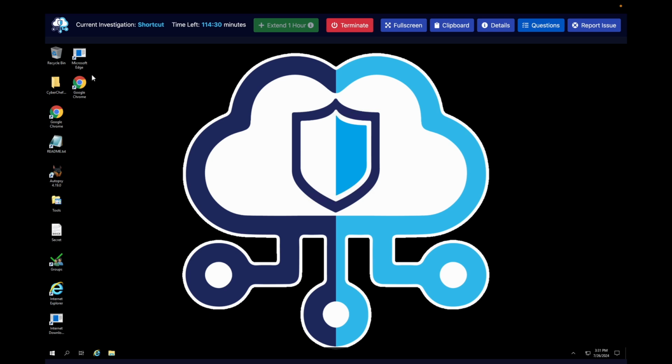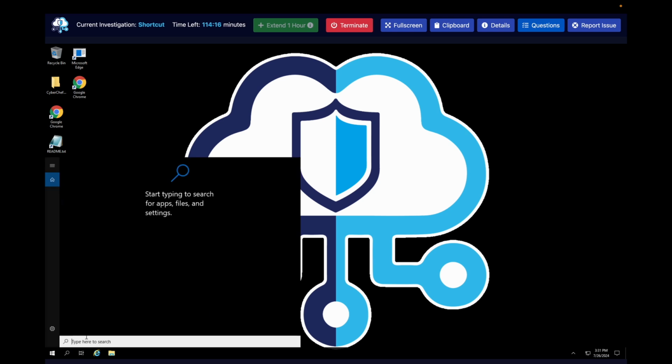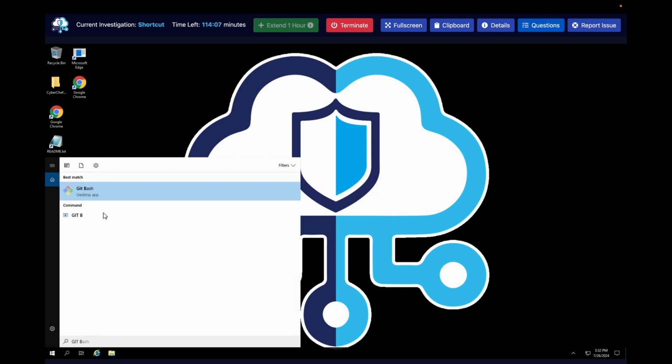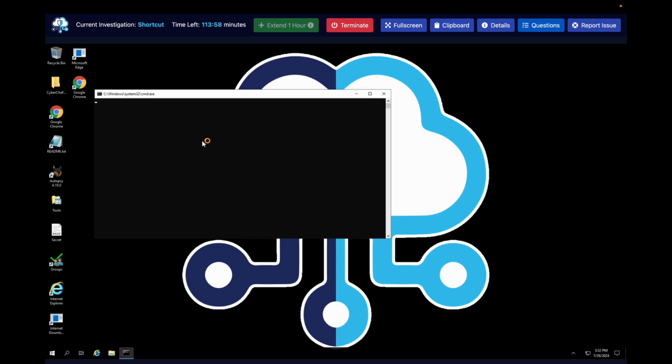So as you can see, everything on our desktops are pretty much shortcuts, except for the secret docs here. So what we could do, actually, if this is a Windows lab, how are we going to use strings and find? Is Git Bash on here? That's interesting. I didn't consider that. Git Bash is on here. Okay, cool. I was about to say, hold on, we can't run half of these commands. So let's boot up Git Bash. This is a Linux terminal sitting on the Windows operating system.